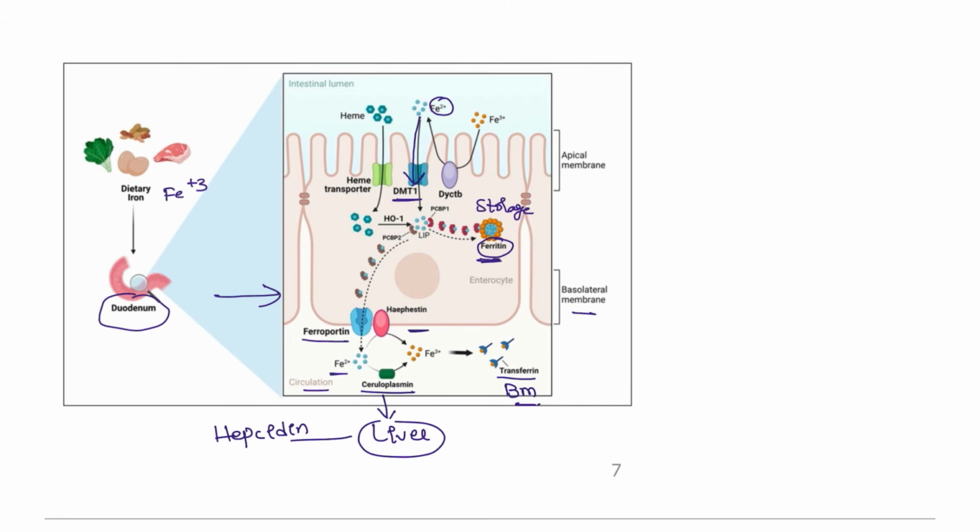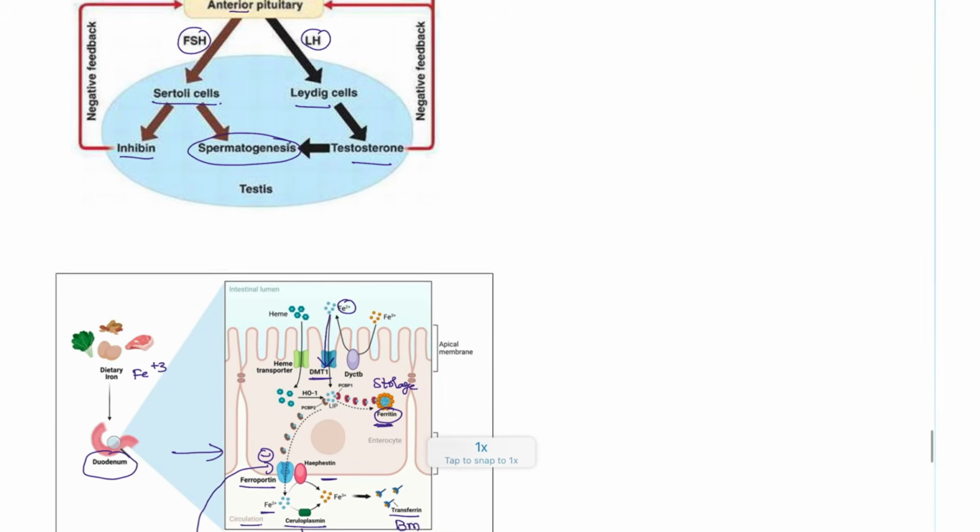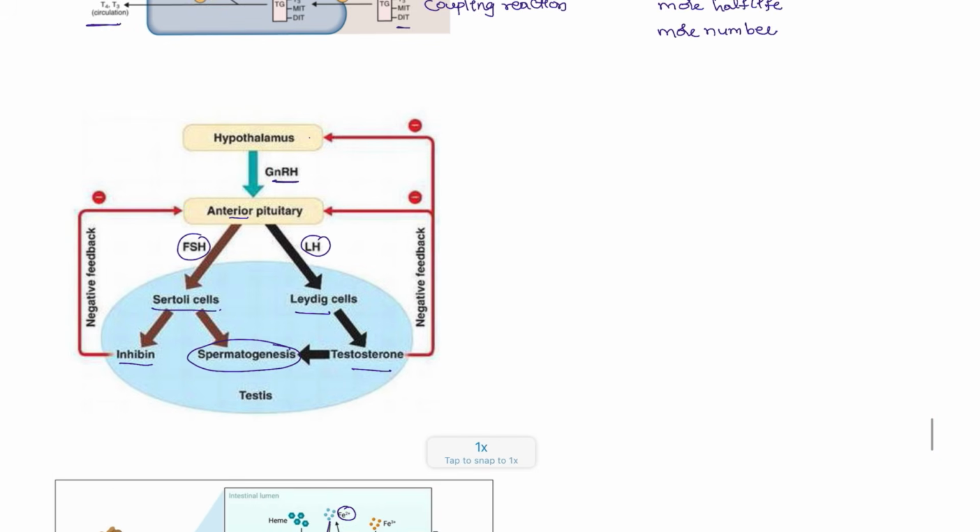Hepcidin tells the ferroportin to stop, so that the entire system is blocked for a while and the excess iron in the body is decreased. So this is iron metabolism.